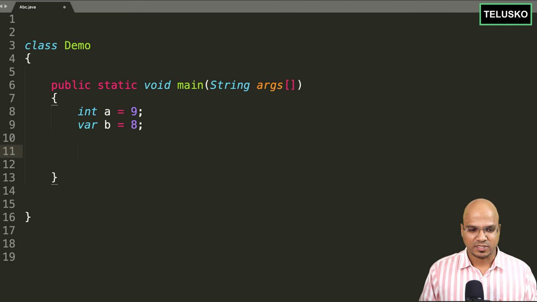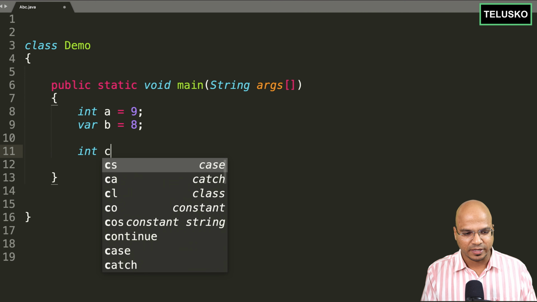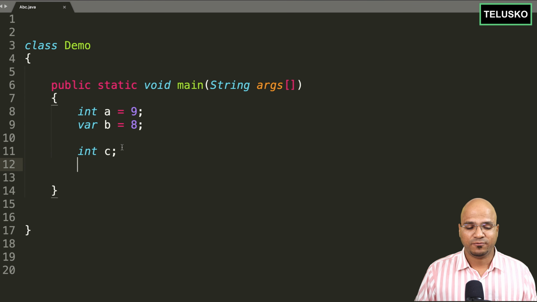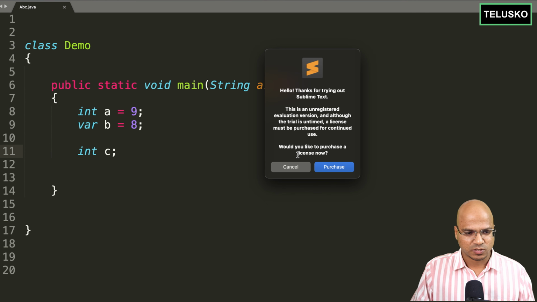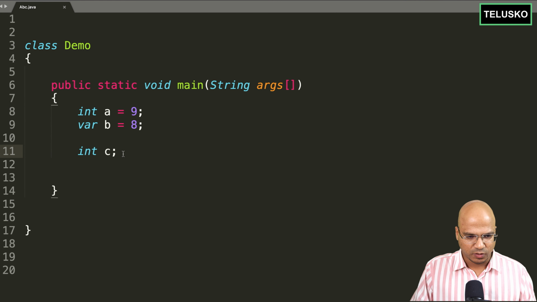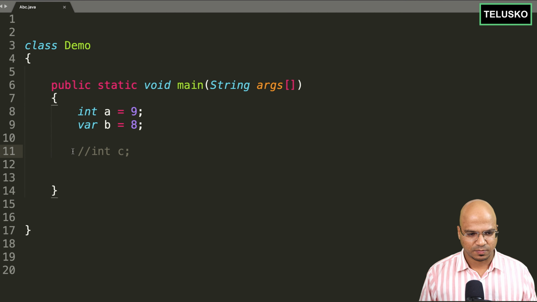Now, the only caveat here is, you can create an integer variable like c, and if you don't assign a value to it, if you don't have an initializer on the right hand side, that's okay, because now at least we know the type of c. Of course, you can't use it, it will give you an error, but at least it will not give you a compile time issue. It will say, okay, there's a c which has an integer value. Let me just run this code once to verify.